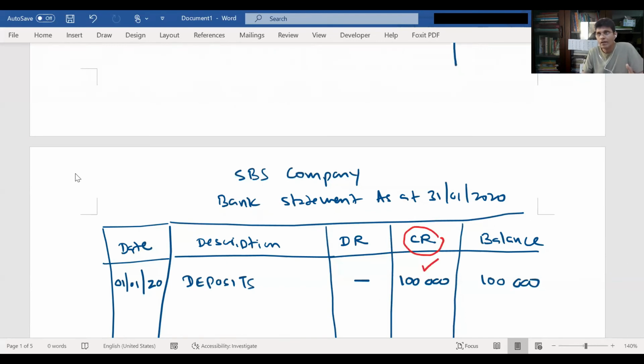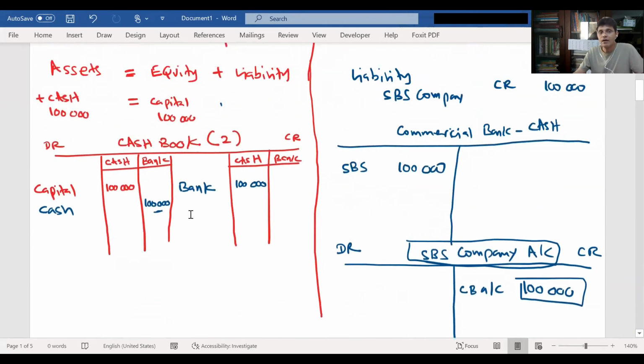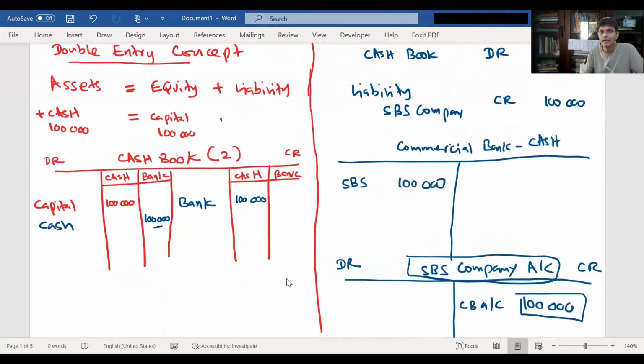Because from the bank's point of view, SBS company is a liability, so that's why they are showing it on the credit side. When the bank statement is received by the company accountant, he will compare it with his bank account in the cash book. So he has to compare with the debit side or credit side?